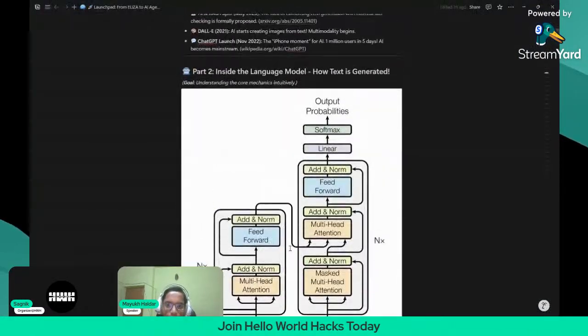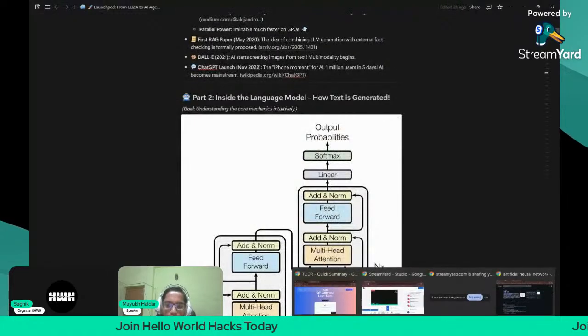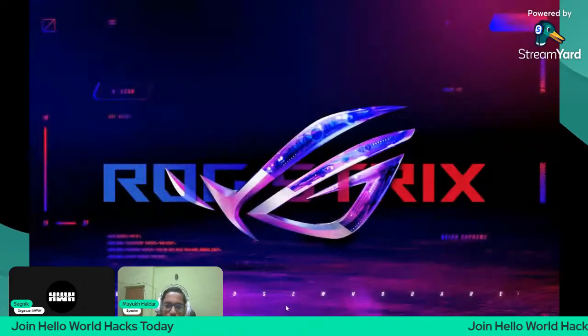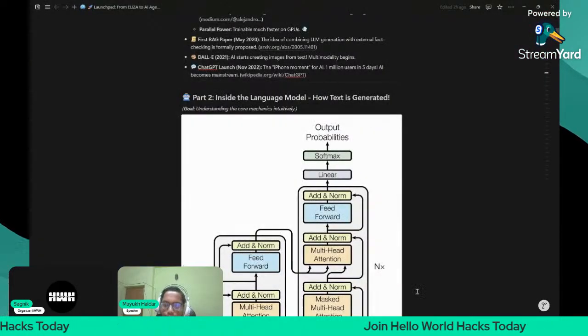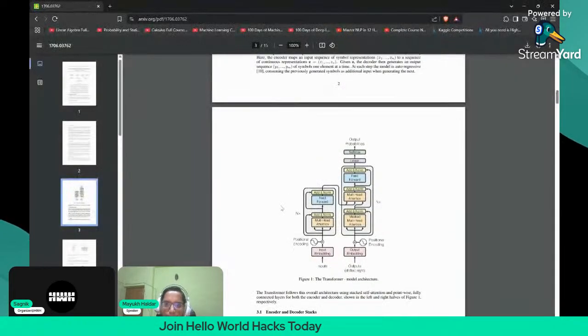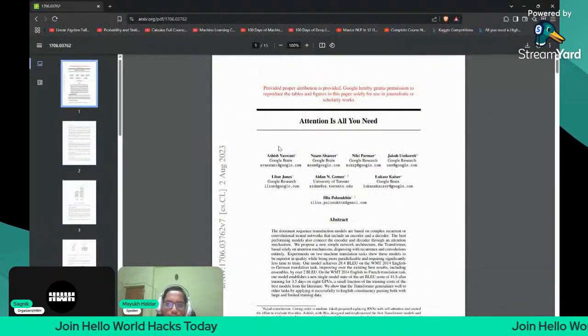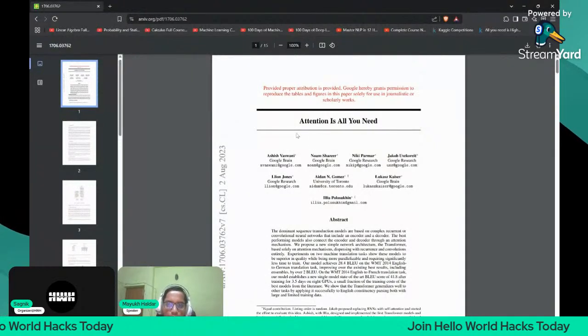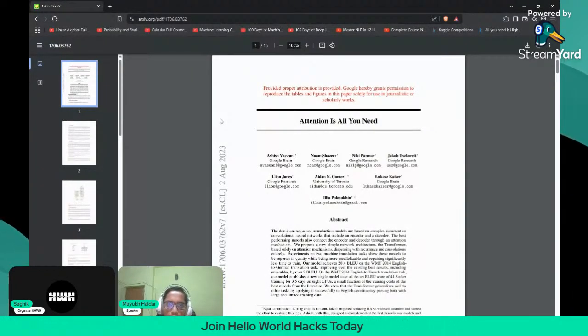This picture is taken from here only, like this paper. Attention Is All You Need. It was developed by Google Brain. It was released by this Google Brain. You can search it here also. Google Brain, what is that?